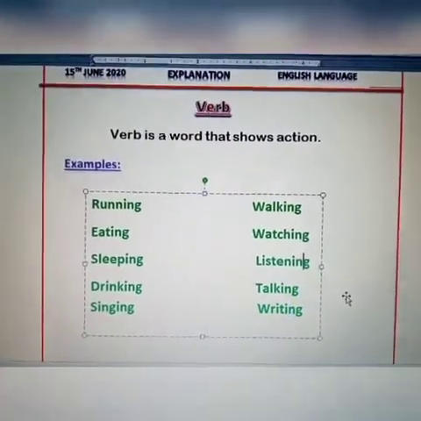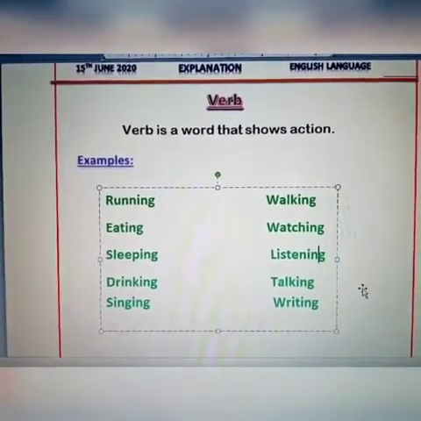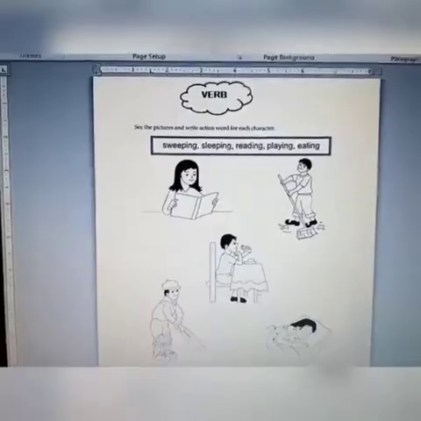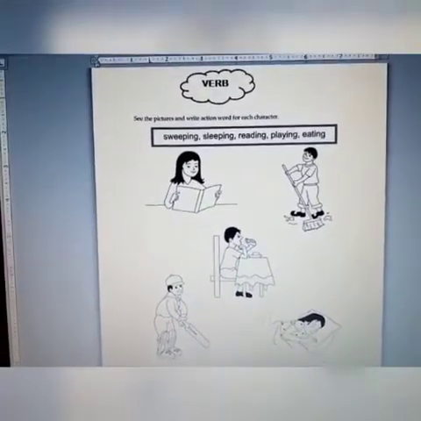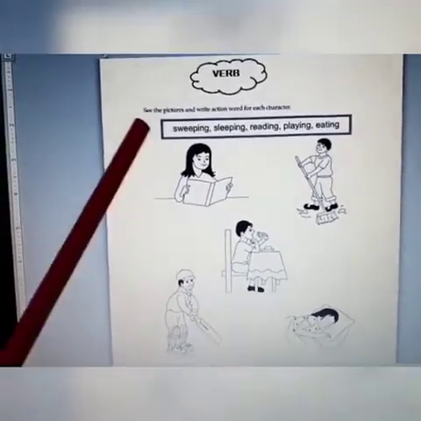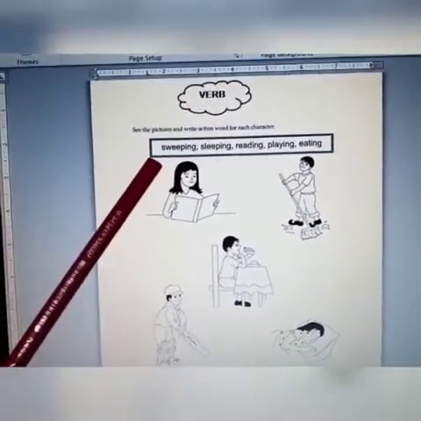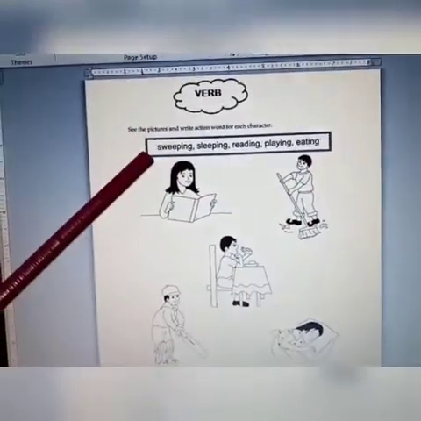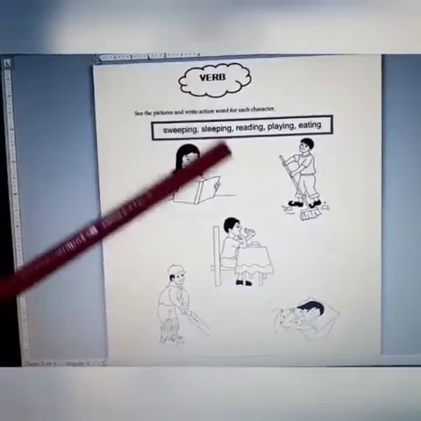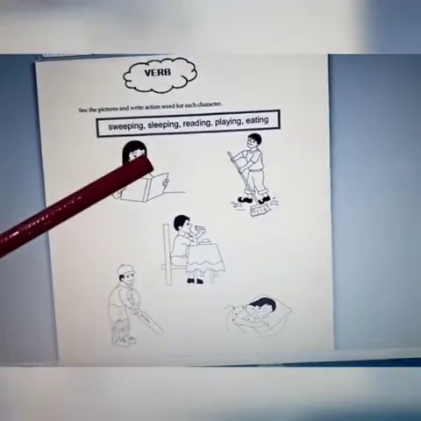Okay, so I think now you will be clear with the explanation, and now I have some worksheets for you. So this is our first worksheet of verbs. What it says is to see the pictures and write the action words of each character. There is a box with some words, and you will place the suitable word in front of every picture. So these are the words.